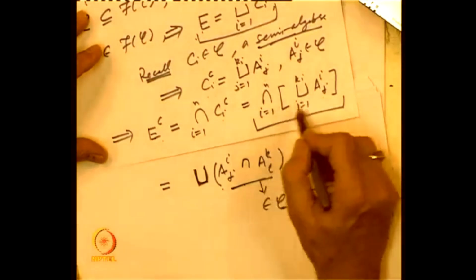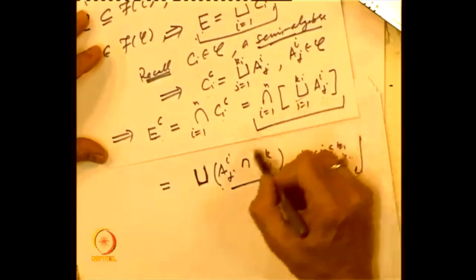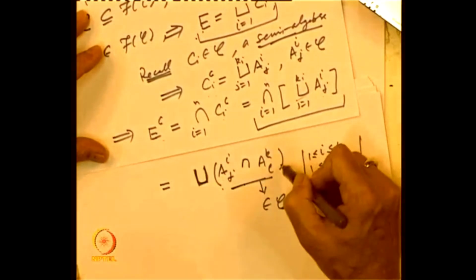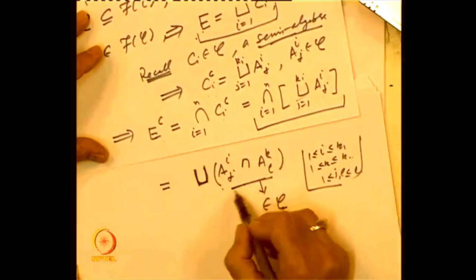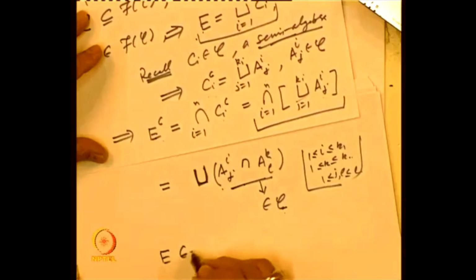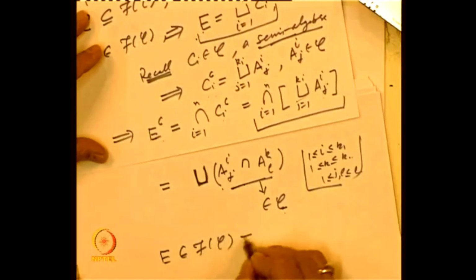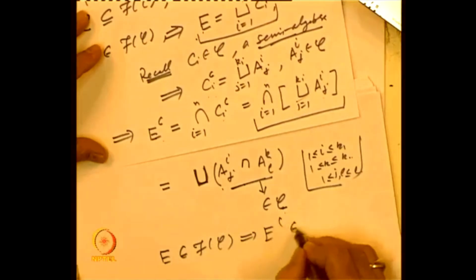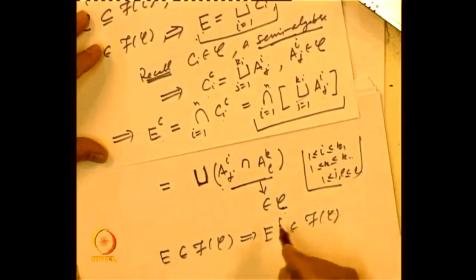So, because the indexes involved are so many, it is difficult to write all these things, but it should be clear that E complement is a finite disjoint union of elements of C. Okay. So, that means E belonging to f of C implies E complement belongs to f of C.